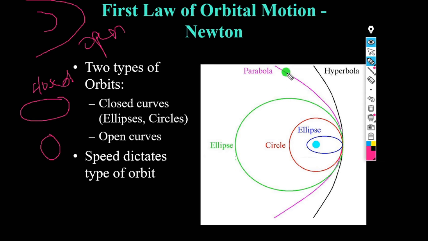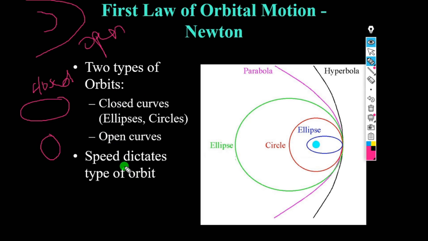And if you observe open curves, there is the parabola, with the body at one of its foci. Again the hyperbola, the sun is the body that's one of its foci. So parabola and hyperbola come under open curves, whereas circles and ellipses come under closed curves.